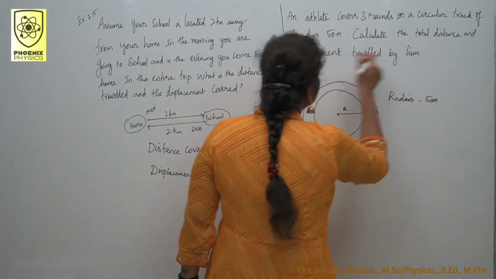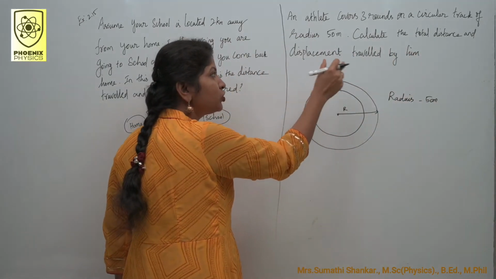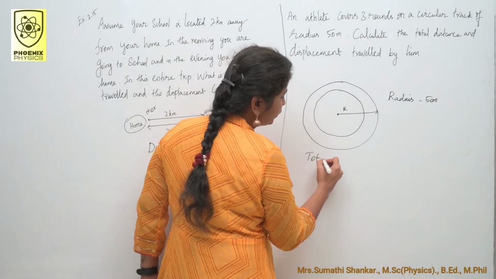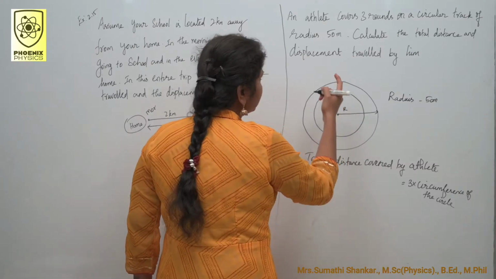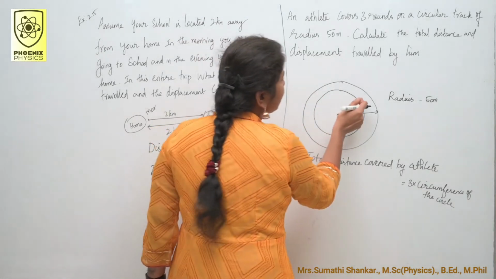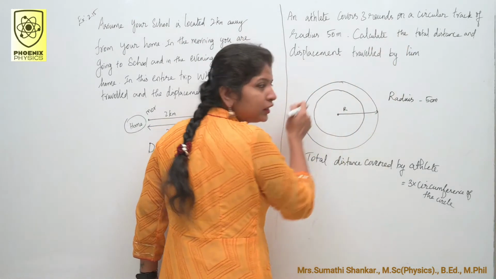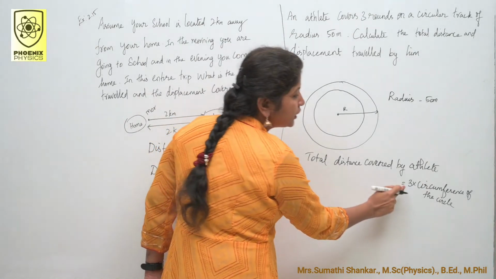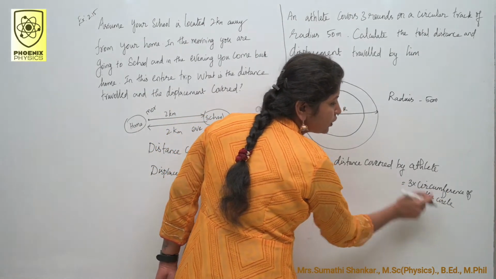Calculate the total distance and displacement traveled by him. So first we are going to calculate total distance. Here the athlete covers 3 rounds on a circular track. So total distance is nothing but 3 into circumference of the circle.